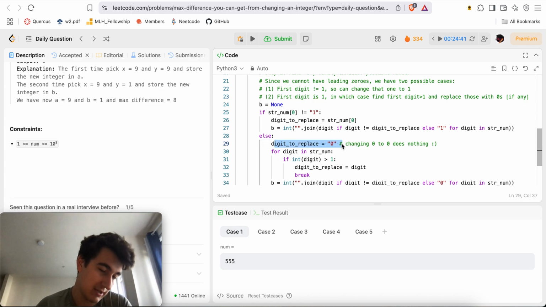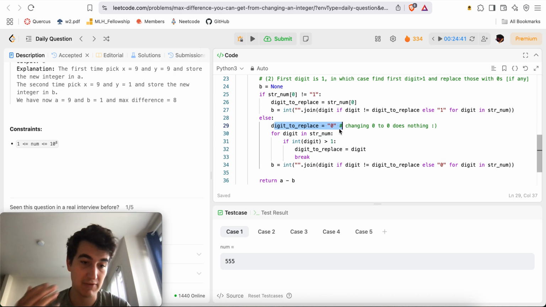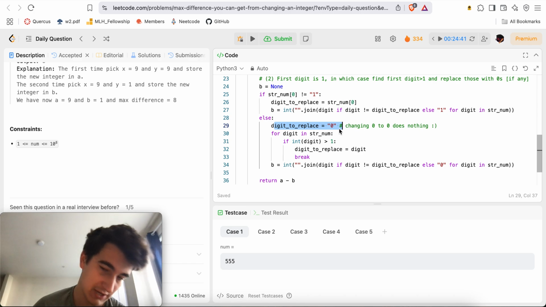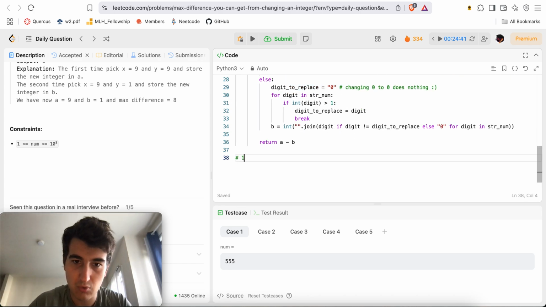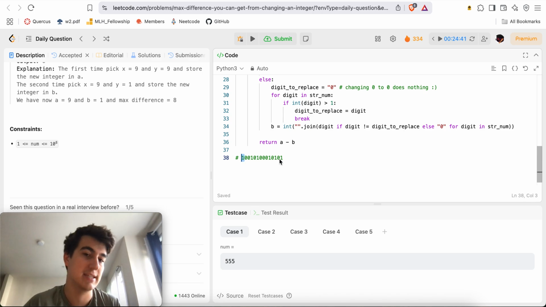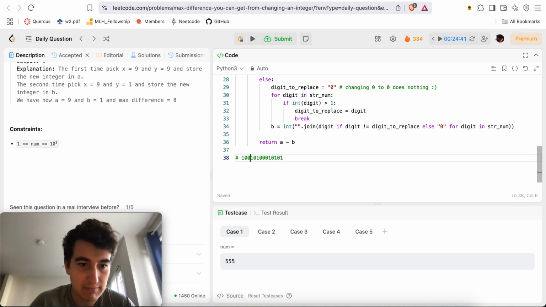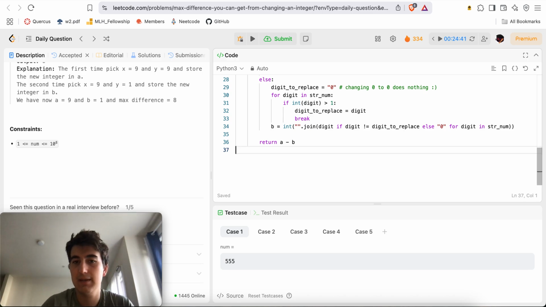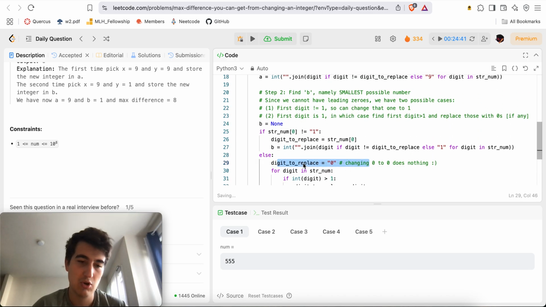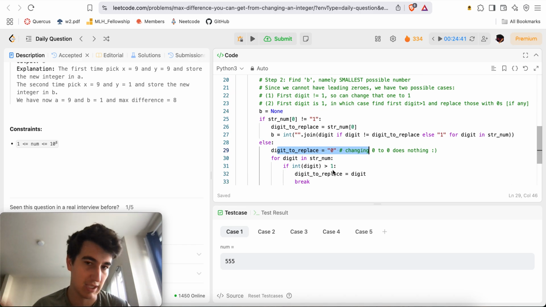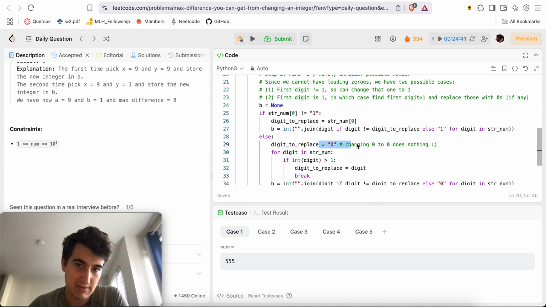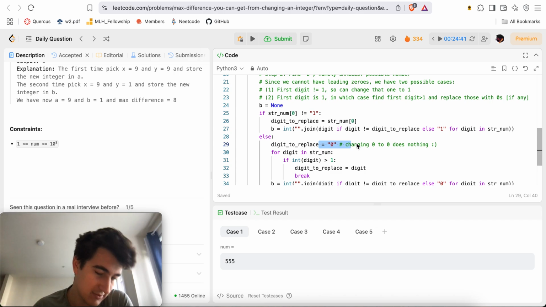So for digit to replace, by default I put 0, that way when I replace zeros with zeros, it does nothing. This is for the case where the number is just 1s and zeros, where I don't actually want to change anything. If I have a binary-like number that starts with 1, like 1 0 0 1 0 0 0 0 1 1 1, I can't actually make the number any smaller, because I cannot change the 1 to zeros, otherwise I'd have leading zeros. Changing zeros to zeros does nothing. Really, I could just keep b equal to num, but I was being lazy and used replacing zeros with zeros as the base case. It doesn't do anything.